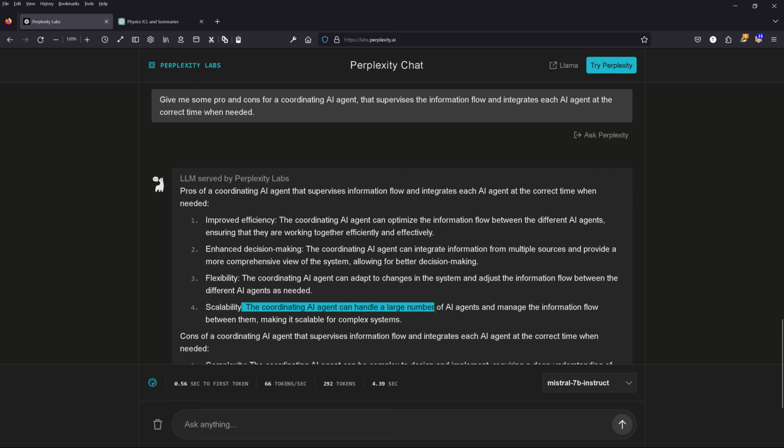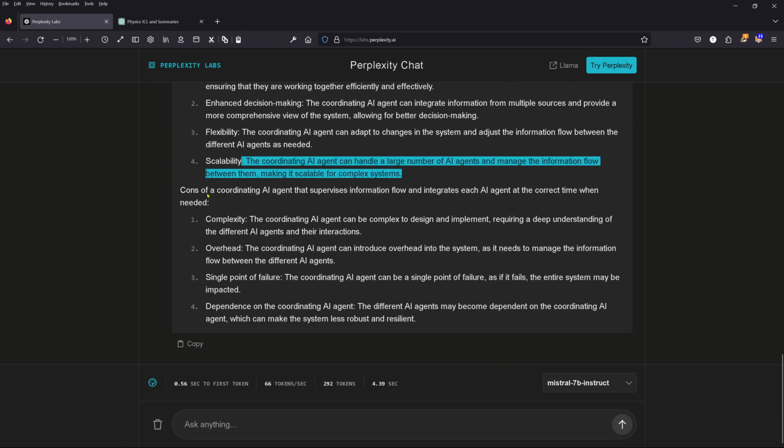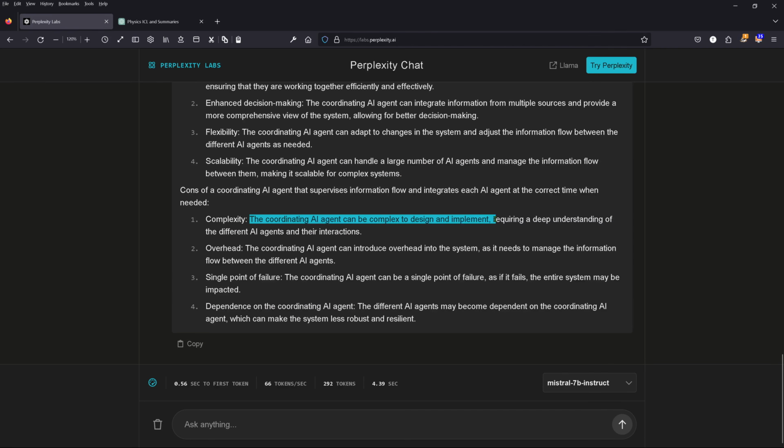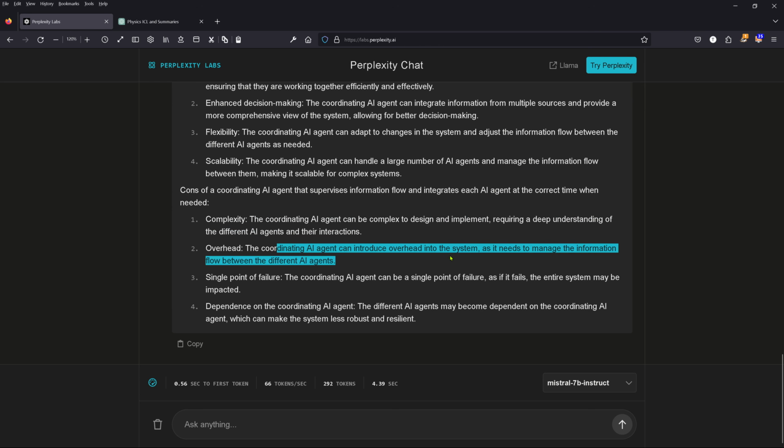Scalability. A coordinating AI agent can handle large numbers of AI agents and manage the information flow between them, making it scalable for more complex systems. Cons. The con is that it can be too complex to design and implement, requiring a deep understanding of the different AI agents and their interactions. And this is the main reason why I always have GPT-4 as my central coordinating agent. Because you really need the biggest, most powerful AI system you can get your hands on. You have some compute overhead in your system, okay?